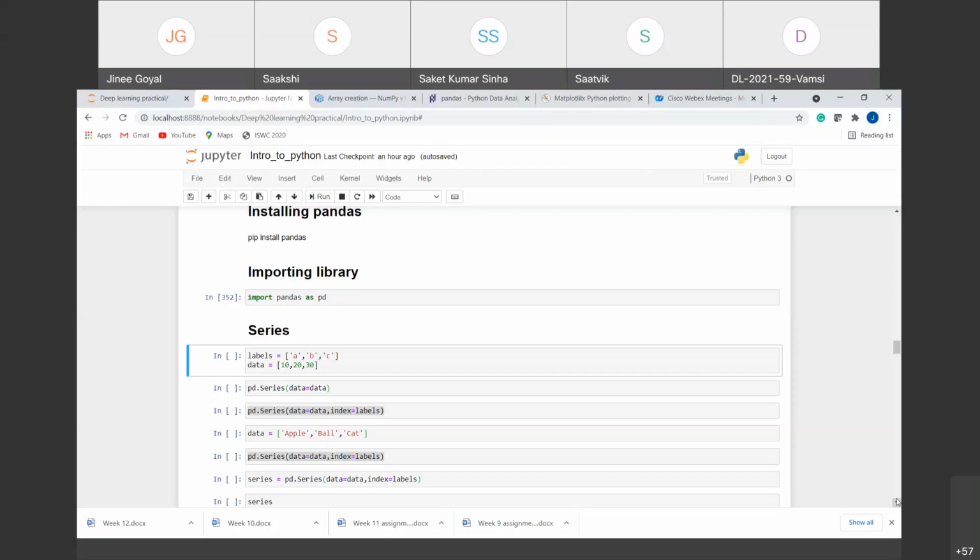And the second important thing about series is that it can hold any arbitrary Python object. That is, it can hold string values, it can hold integer values, it can hold a combination of values also. That is why series is very important.